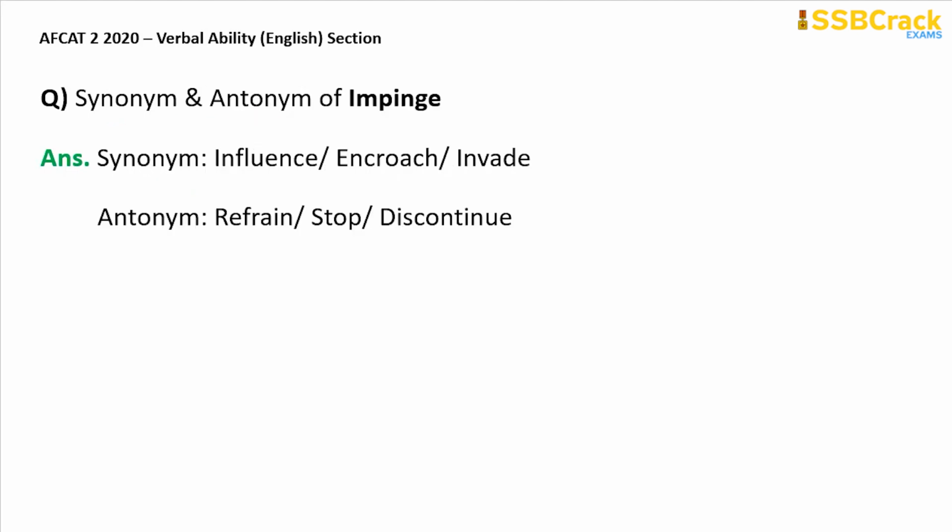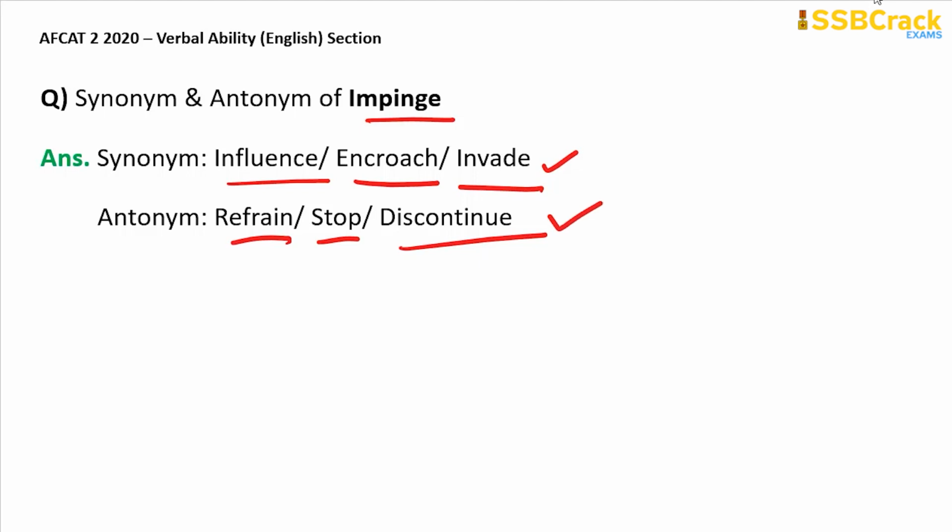The next question is synonym and antonym of impinge. Again, there was a confusion with this word impinge, and I've taken both synonym and antonym for this word. So the synonym of impinge, that is the meaning of impinge, is to influence someone or to encroach or to invade one's privacy. Antonym of impinge therefore means to refrain, stop or discontinue. So the synonym of impinge is influence, encroach or invade, and the antonym of impinge is to refrain or to